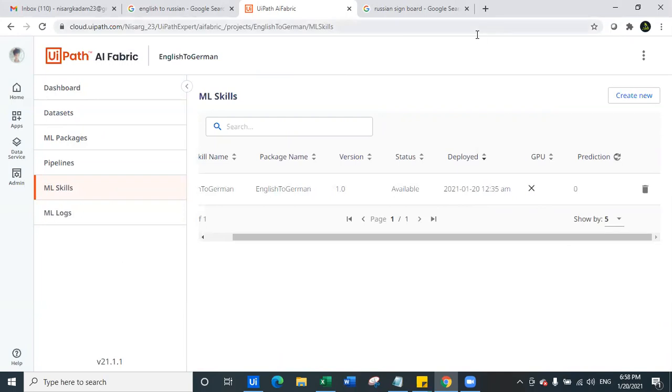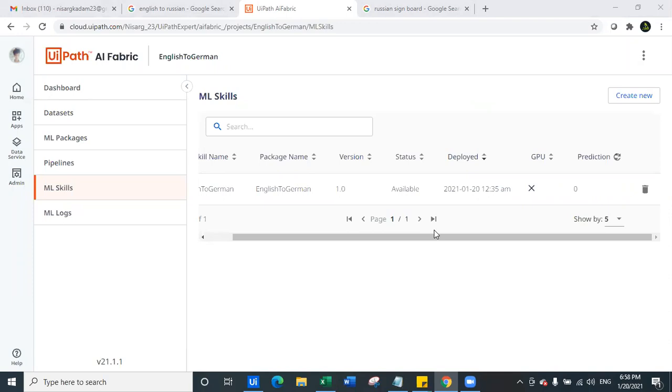Right. Okay, so in that case, I'm not sure because I have not used ML skill logs as of now. I did not have any requirement. I'll have to check with the documentation. If I find any relevant information, I will definitely get back to you in the next session, Sabari. I'll definitely ask this question and get it answered. Thanks, Nisha.